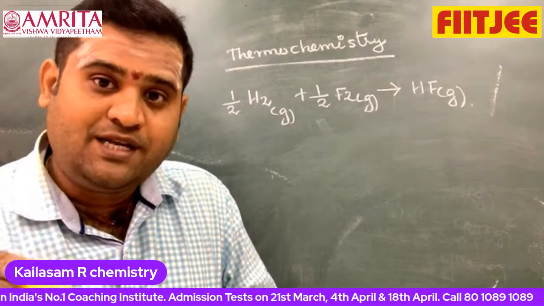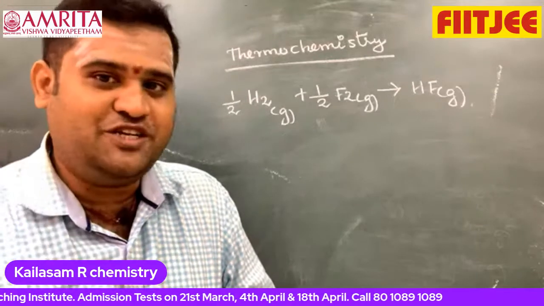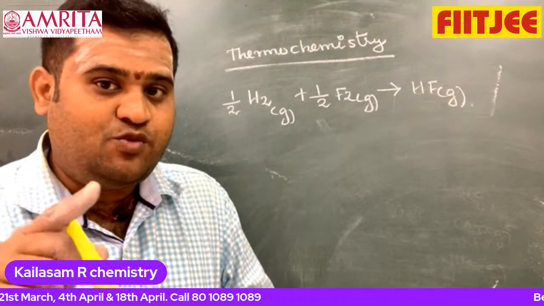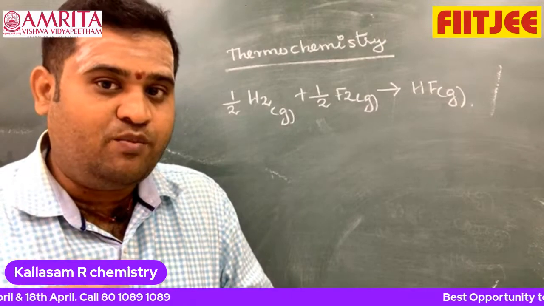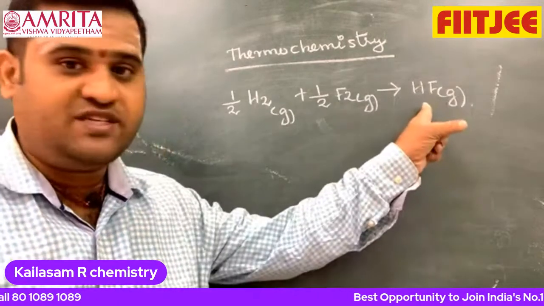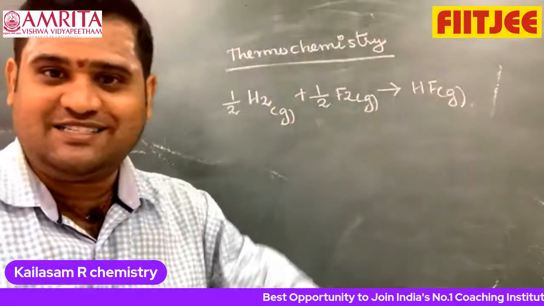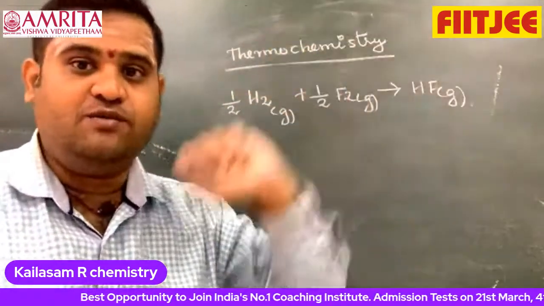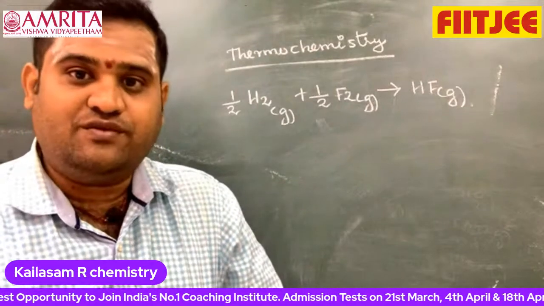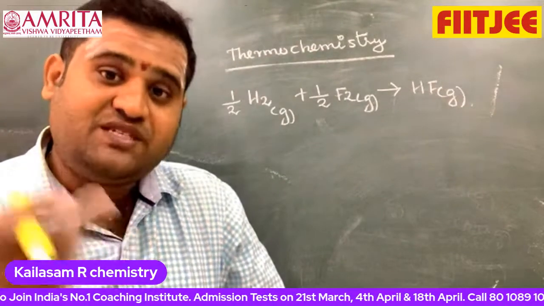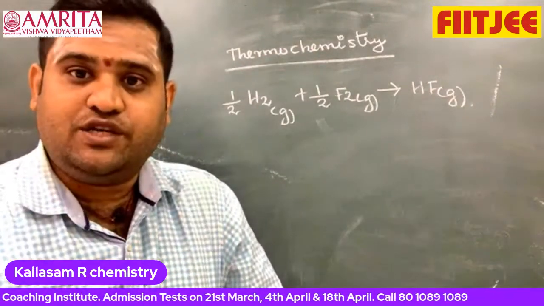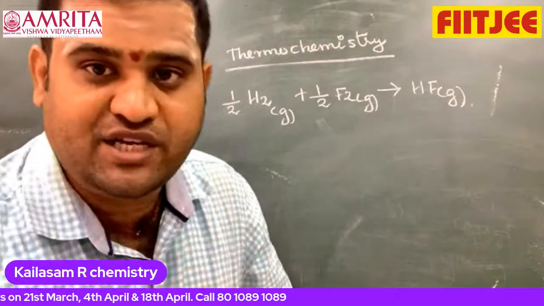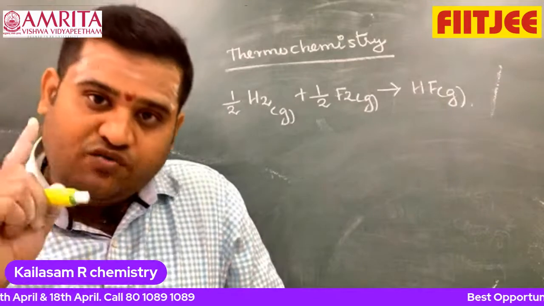The boiling point of HF is 19.8 degrees Celsius. That means the standard state, as per the IUPAC convention, is 25 degrees Celsius. Obviously at 25 degrees Celsius HF is going to exist as a gas, yes or no? Therefore this is the standard enthalpy of formation of HF, because HF is a gas at 25 degrees Celsius. Even though it has hydrogen bonding, the boiling point of HF is 19.8 degrees Celsius. So don't forget about that.